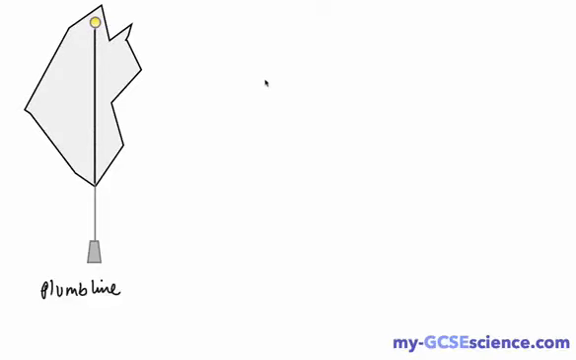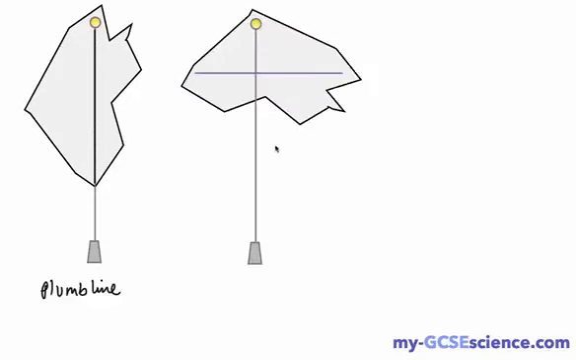The second thing you do then is to dangle it from a second position. So here's our first line that we drew for the first point of suspension. We can then dangle it from a second position, and we would draw our line in again as we did before, and then the point where these two lines cross, that would be the center of mass right there.